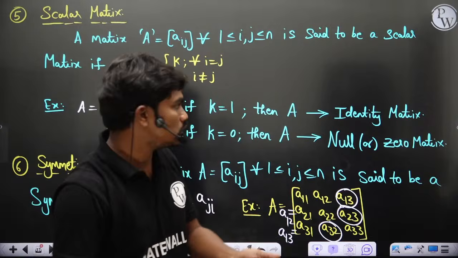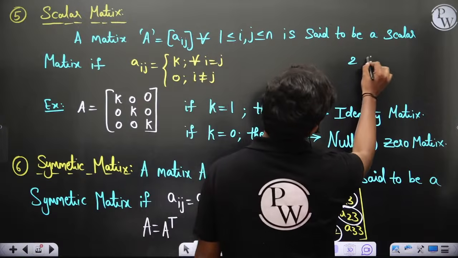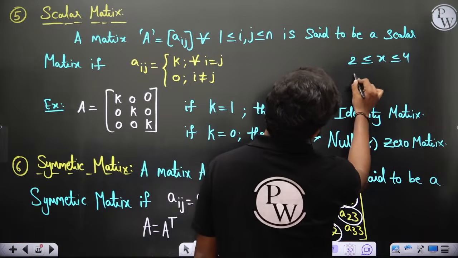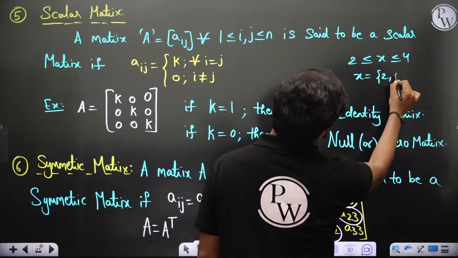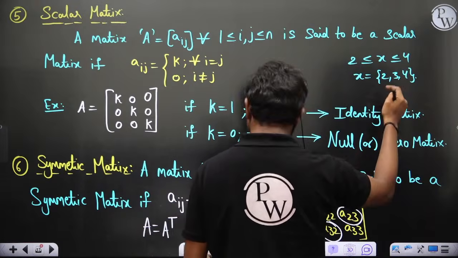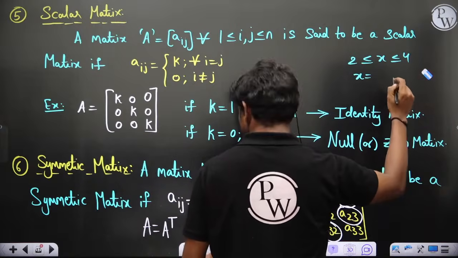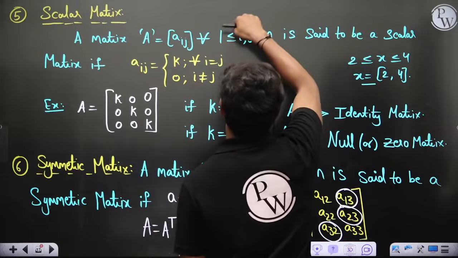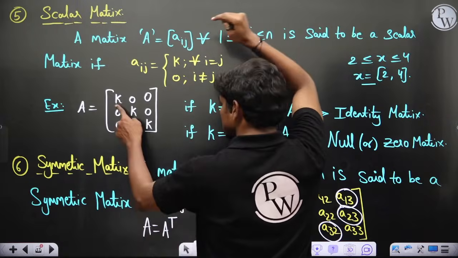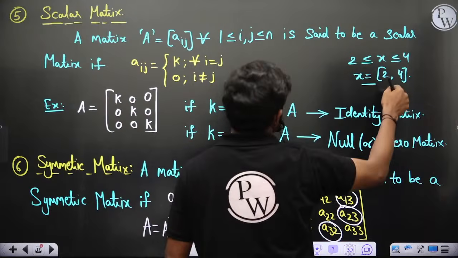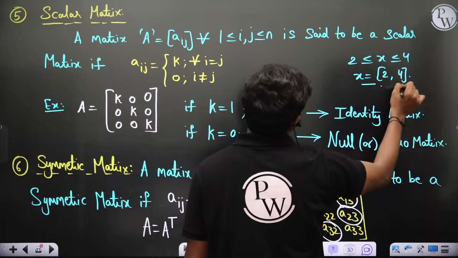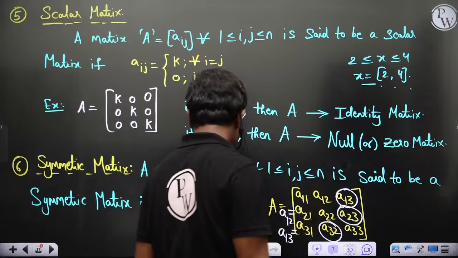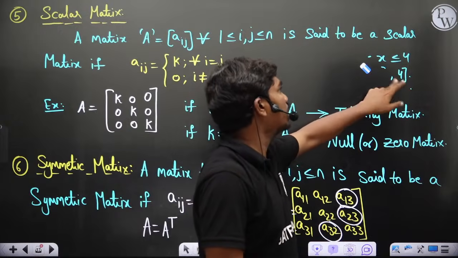Okay. It tells you, let's say, 2 less than or equal to x less than or equal to 4, then x can be 2, 3, 4, or basically you can say x lies between 2 and 4. But here i, j are only integers because row and column numbers can only be integers. That's what I'm writing. Okay, clear? Nothing bigger than that.